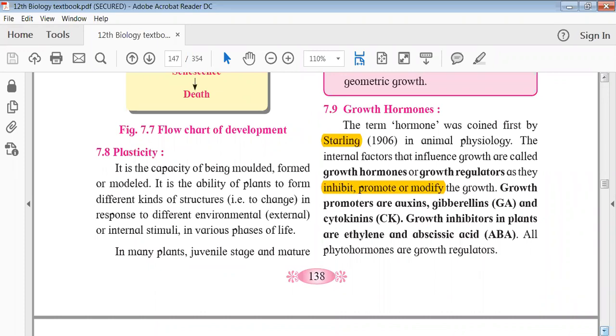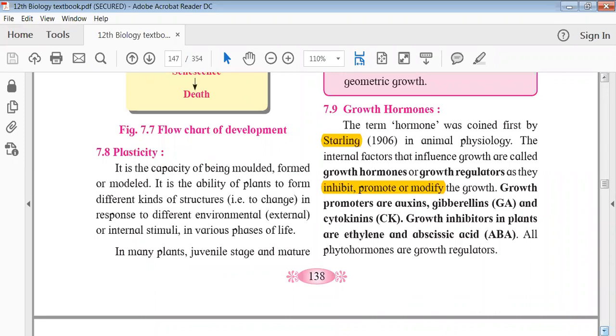So if you remember our biotechnology chapter which we had done long back, in that something called plant tissue culture was discussed. Plant tissue culture is nothing but artificially growing the plant under controlled conditions. I don't know how many of you remember that, or how many of you read it after that. But these two words were mentioned, auxins and cytokinins, and I used to mention that these help in shoot formation, root formation, like that.